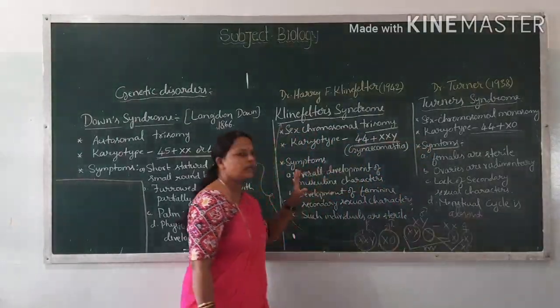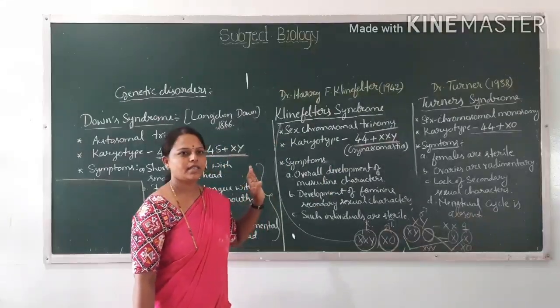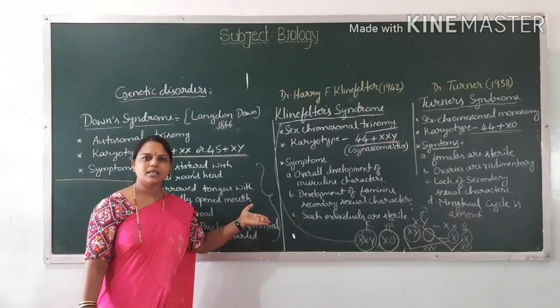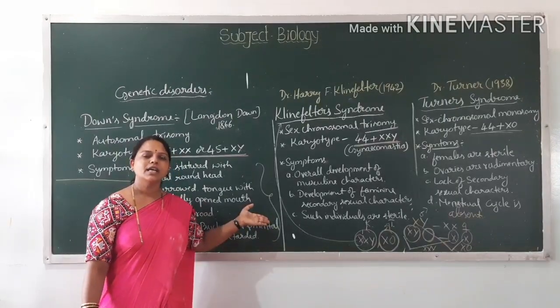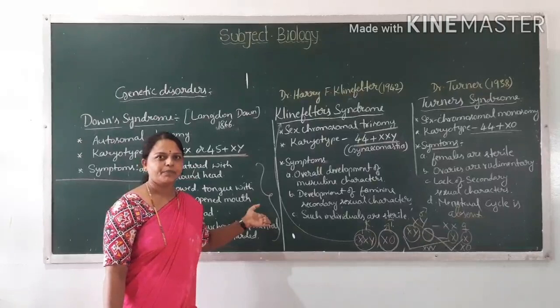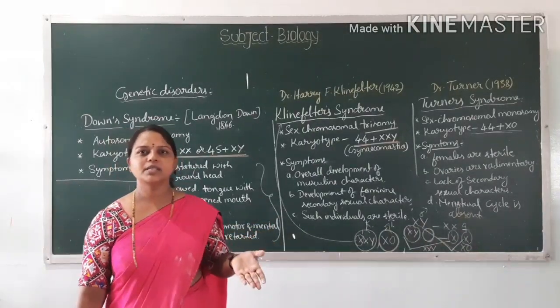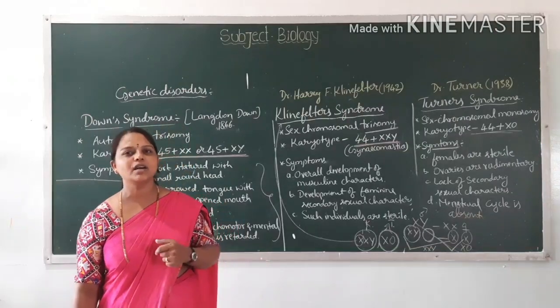This is about the chromosomal disorders. Children, here we have finished the 5th chapter, Principles of Inheritance and Variation. In the next session I will take up another chapter, the 6th one, Molecular Basis of Inheritance.